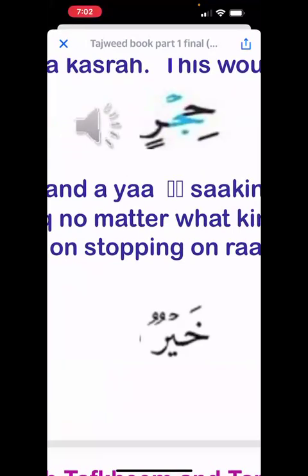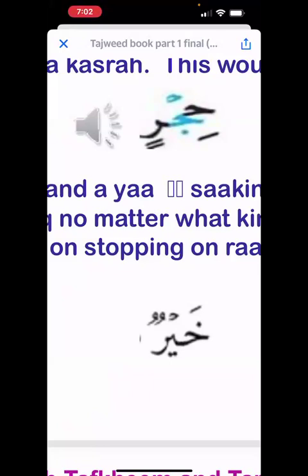Okay? Ha has a kasra. The letter before ra is jim. It has a sukoon. So I look at the letter before jim. The letter before jim here is ha, and it has a kasra, right? So now I end up making ra light. Because of the kasra on the letter ha, I end up making ra light.